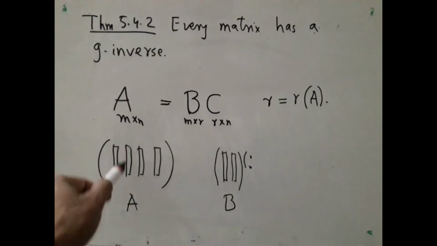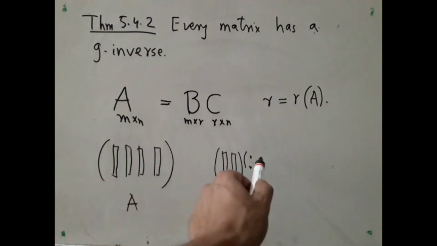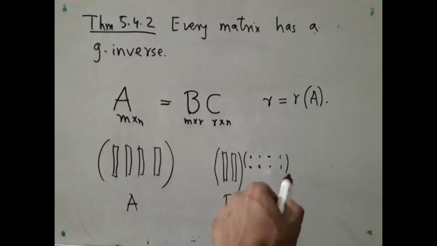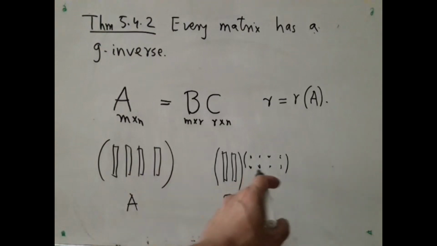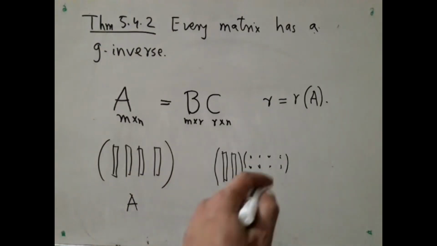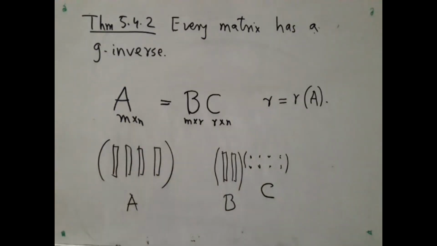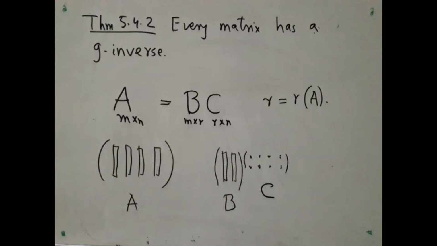Now again, you can take the second vector, that is also a linear combination of these two. So you will have two more coefficients. I will write them here in this way, for the third vector and the fourth vector. As a result, you get another matrix. The way I have created it, there are 4 columns, and so there are 4 columns of coefficients here, and that you call C. I have got 2 vectors here, which means the column space dimension is 2, that is, the rank r is 2. That is a rank factorization. So it basically says take a basis and express everything in terms of the basis.